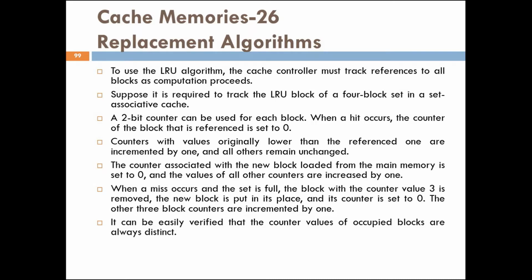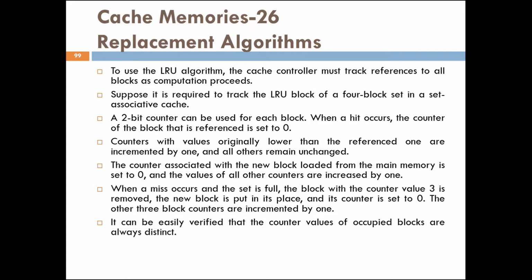When a miss occurs and the set is full, the block with the counter value 3 is removed. The new block is put in its place and its counter is set to 0. The other 3 block counters are incremented by 1. Whenever a miss occurs, a new block has to be brought, so to bring the new block, the counter values are checked.